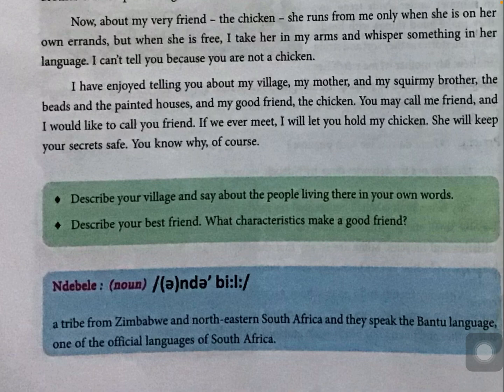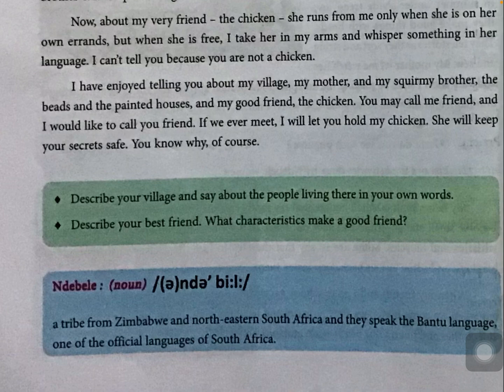Okay, children. Describe your village and say about the people living there in your own words. Now come on, you have learnt about the lesson. You have understood and got an idea about the lesson. Now it is your turn to answer the questions. What did they give here? In the colored boxes. Describe your village. You have to describe how your village will be there and how the people live in your village in your own words. You can write in 100 words, children, in your notebook.